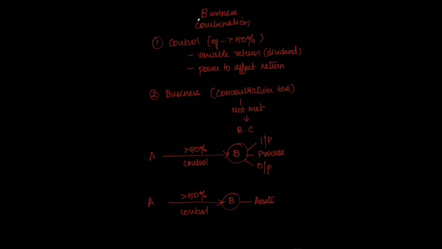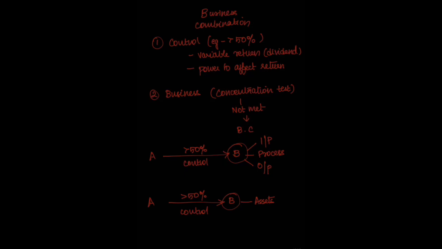In brief, for a business combination, the first thing is to check whether there is control of another business. When there is control, the second thing to check is whether it is a business. In order to check whether it is a business, the concentration test can be used, and accordingly, if it is met, it becomes an asset acquisition. If it is not met, it is a business combination.